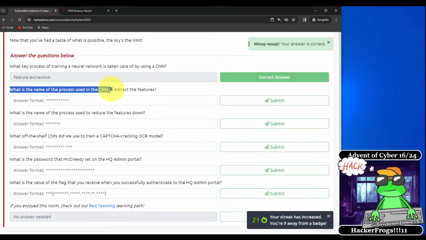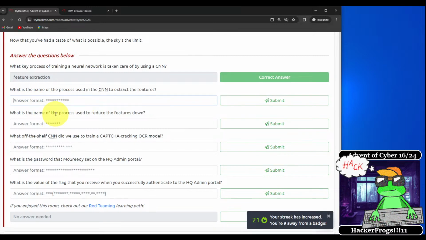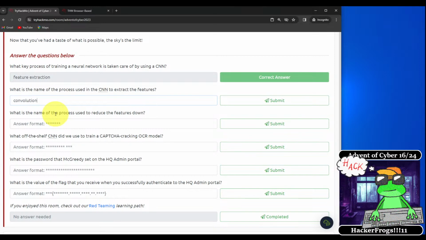What is the name of the process used in the CNN to extract its features? In this case, it is called convolution.